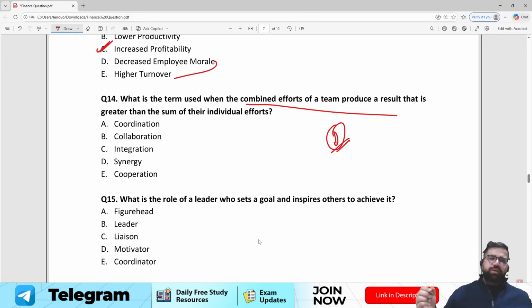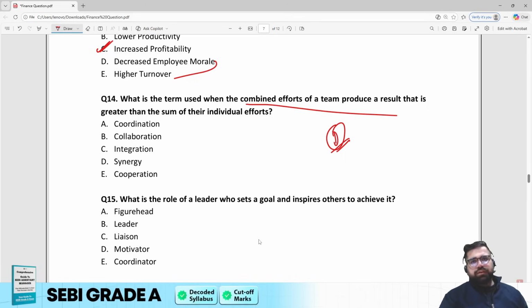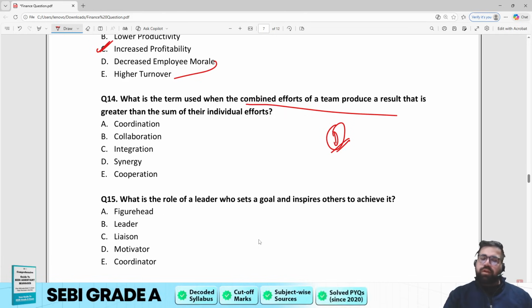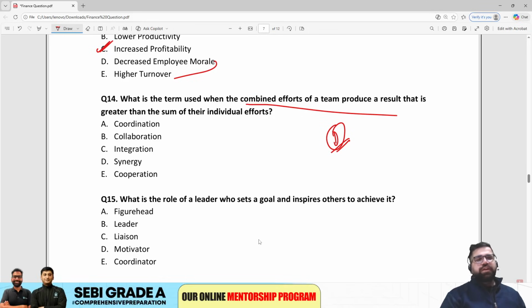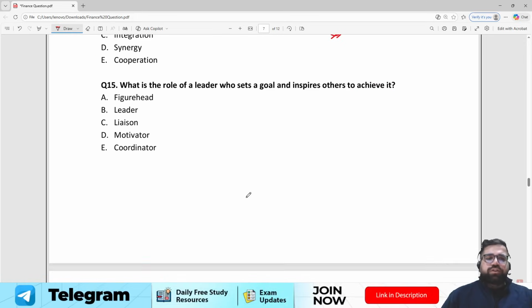synergy. Synergy means that everybody is working, nobody is isolated, and this is one of the roles of a manager also, or a leader also. Although this is debatable, integration, cooperation, collaboration, and coordination can also be right, but the most correct one looks like synergy, right? Question number 15. What is the role of a leader who sets goals and inspires others to achieve them?